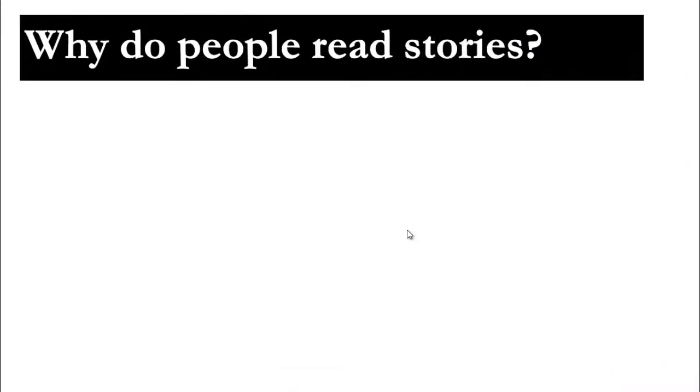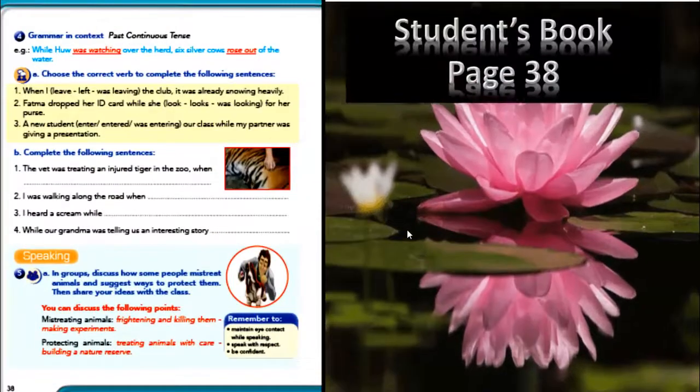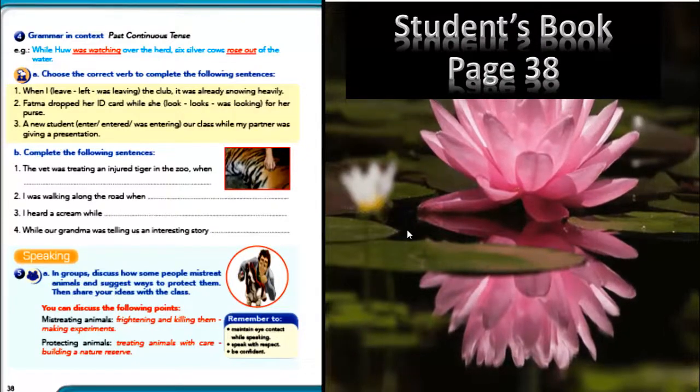Why do people read stories? Do you remember when we spoke about folk tales before? Some people read stories for enjoyment. That's right. Some people want to get or acquire information. Some of them read to learn new things. Let's go together to our book, page 38. We are going to practice grammar today.